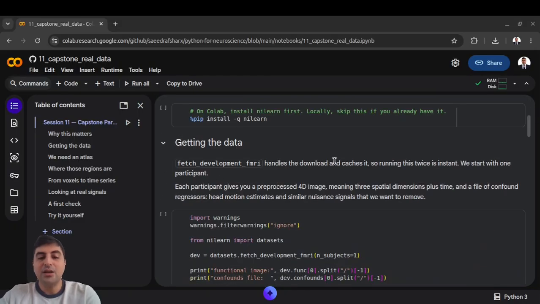Okay. The dataset comes from a study of how the social brain develops. Children and adults watched a short animated film inside an MRI scanner while their brains were scanned. Movie watching as a paradigm is worth a sentence here, because it used to be considered unserious.